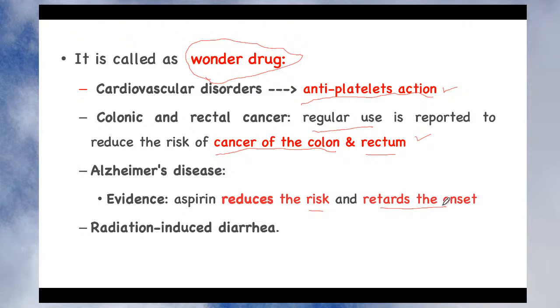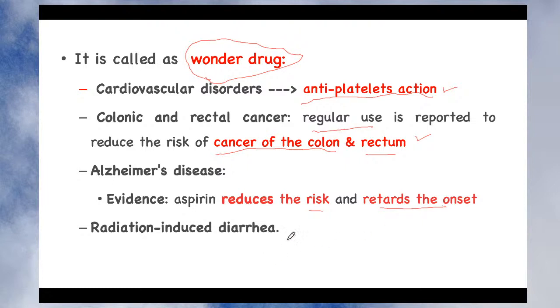So this might be the action, but again the exact mechanism of action of aspirin in retarding the progress of Alzheimer's disease as well as cancer is not known. It is under trial, and there is much evidence which suggests there are different mechanisms of action in the case of cancer as well as Alzheimer's disease.